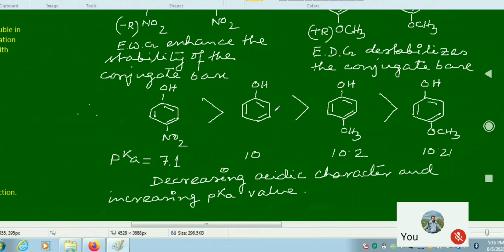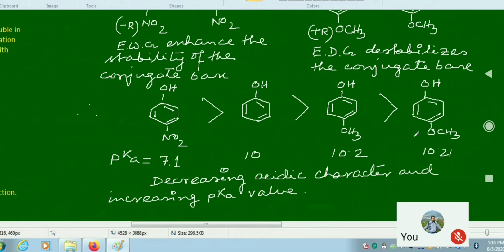Then comes phenol. Then in presence of electron donating groups like the CH3 group, which has plus I effect, and the methoxy group, which has plus R effect, the electron releasing effect in methoxy is more than the methyl group. Therefore, its acidic nature becomes further less. In this way, we can compare the acidic nature of different phenols.